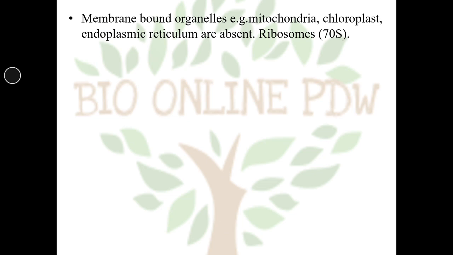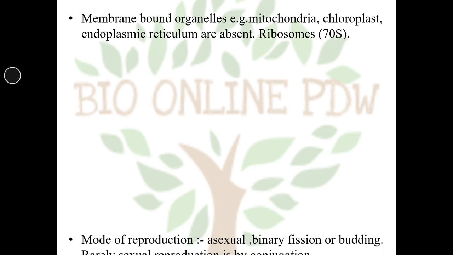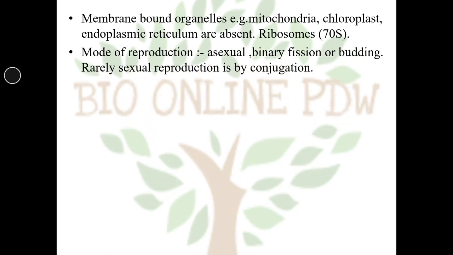The membrane-bound cell organelles like mitochondria, chloroplast and endoplasmic reticulum are absent. Ribosomes are present, which are 70S in number, smaller than the eukaryotic ribosome. You know that the eukaryotic ribosome is 80S. The mode of reproduction is asexual, mainly by binary fission or by budding. Rarely, sexual reproduction can be seen, and it is by conjugation.